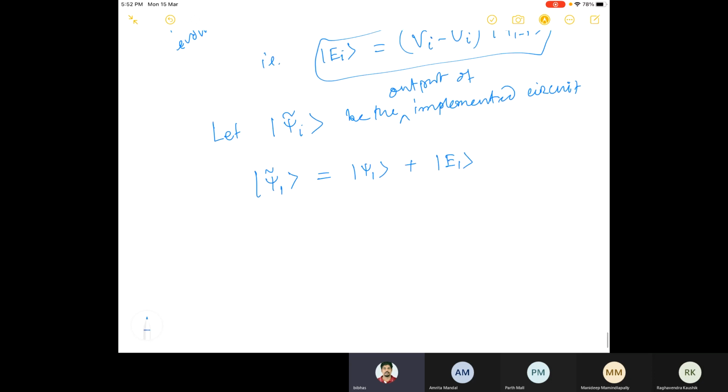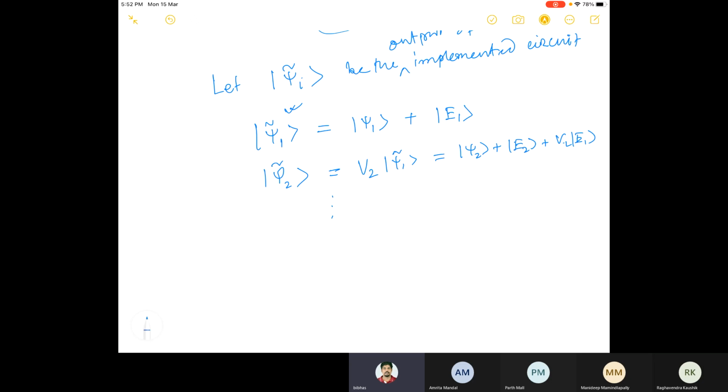Similarly, psi 2 tilde is some V2 psi 1 tilde, and this can be written as psi 2 plus some error, plus V2, because V2 will also act on E1.